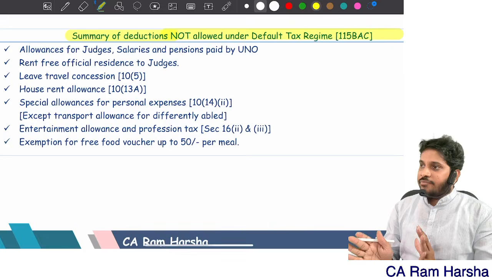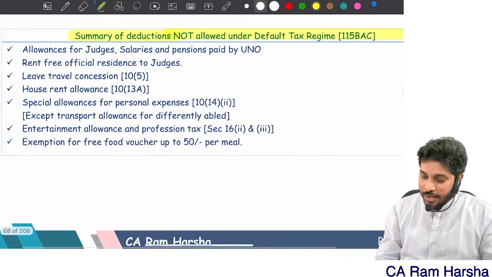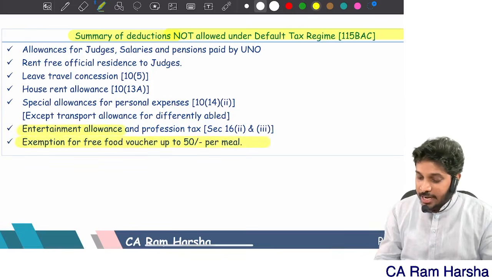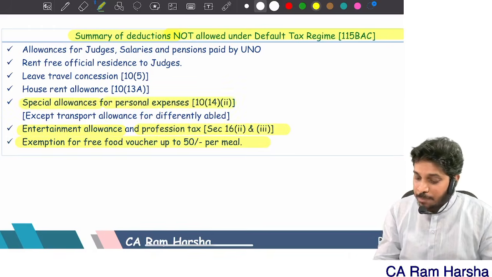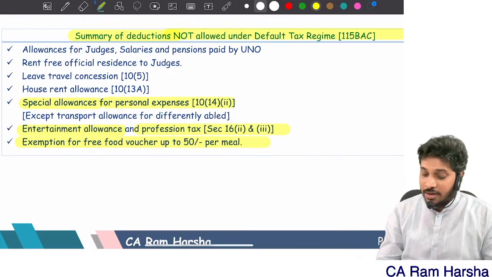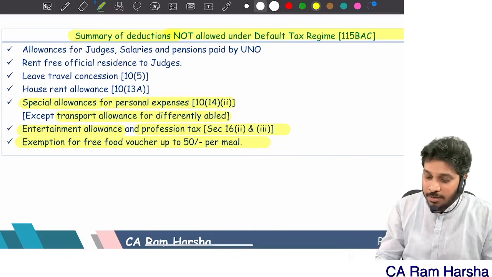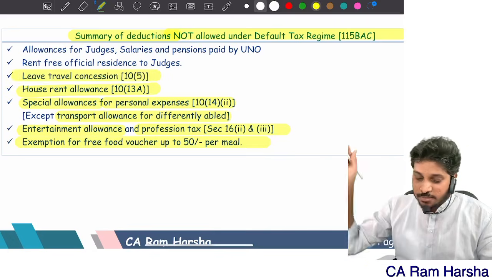If you are going for default tax regime, these benefits are not allowed. What are they? Exemptions for free food voucher up to 50 per meal, no deduction. Entertainment allowance and profession tax, no deduction. Special allowances for personal use are always taxable. However, transport allowance for differently abled people, 3,200 is exempt. HRA, no deduction under default tax. Leave travel, no exemption.